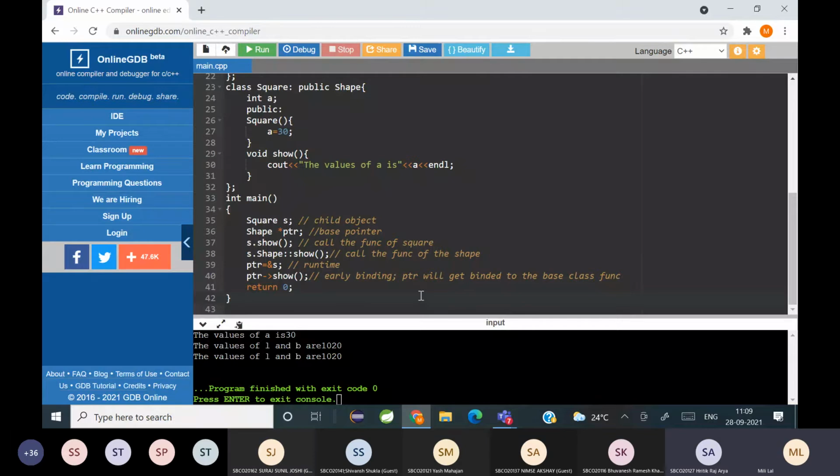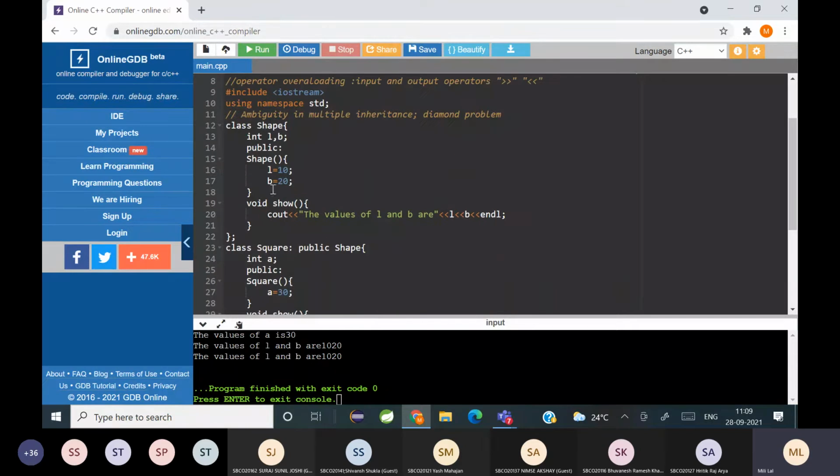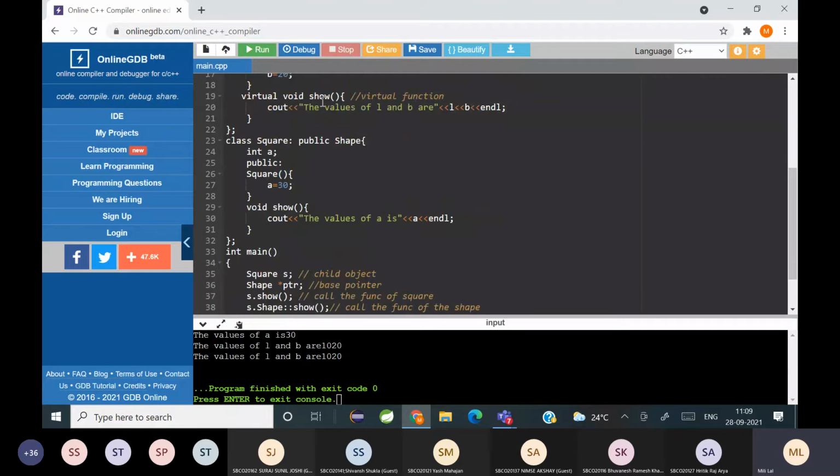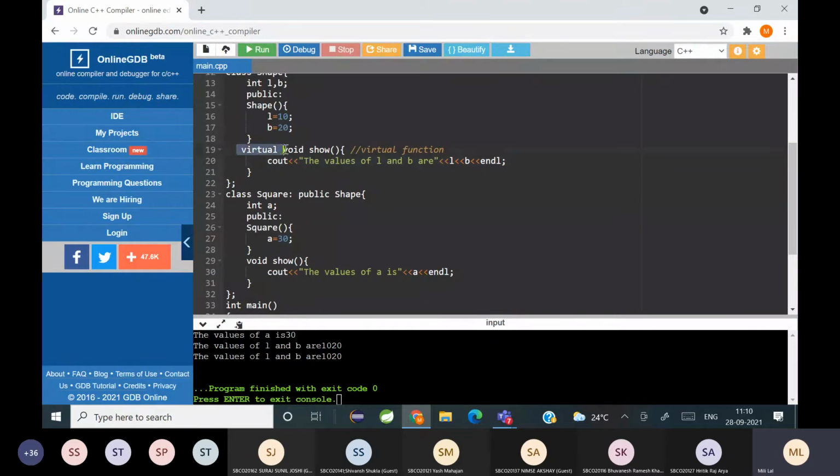Now, suppose I want the base class pointer to point to the derived class function. For that purpose, I will make the base class function virtual. I'll put the keyword virtual. So now this becomes runtime polymorphism. You can see similar functions in the base class and the child class, but the base class function is made virtual.